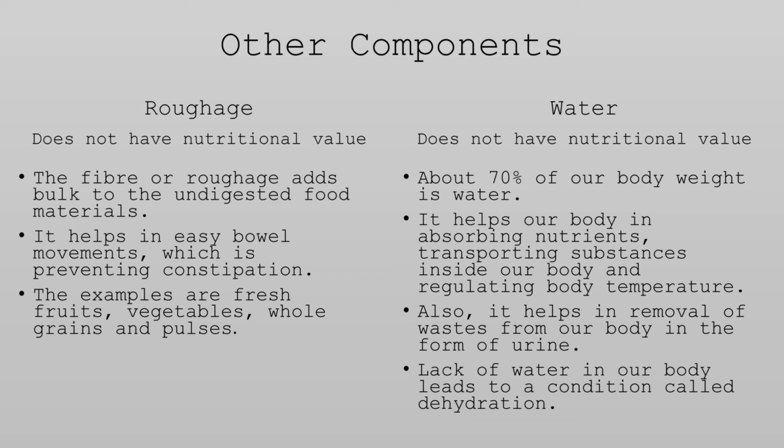First, come to roughage. The fiber or roughage adds bulk to the undigested food materials. It helps in easy bowel movements, which prevents constipation. The examples of roughage are fresh fruits, vegetables, whole grains, and pulses.